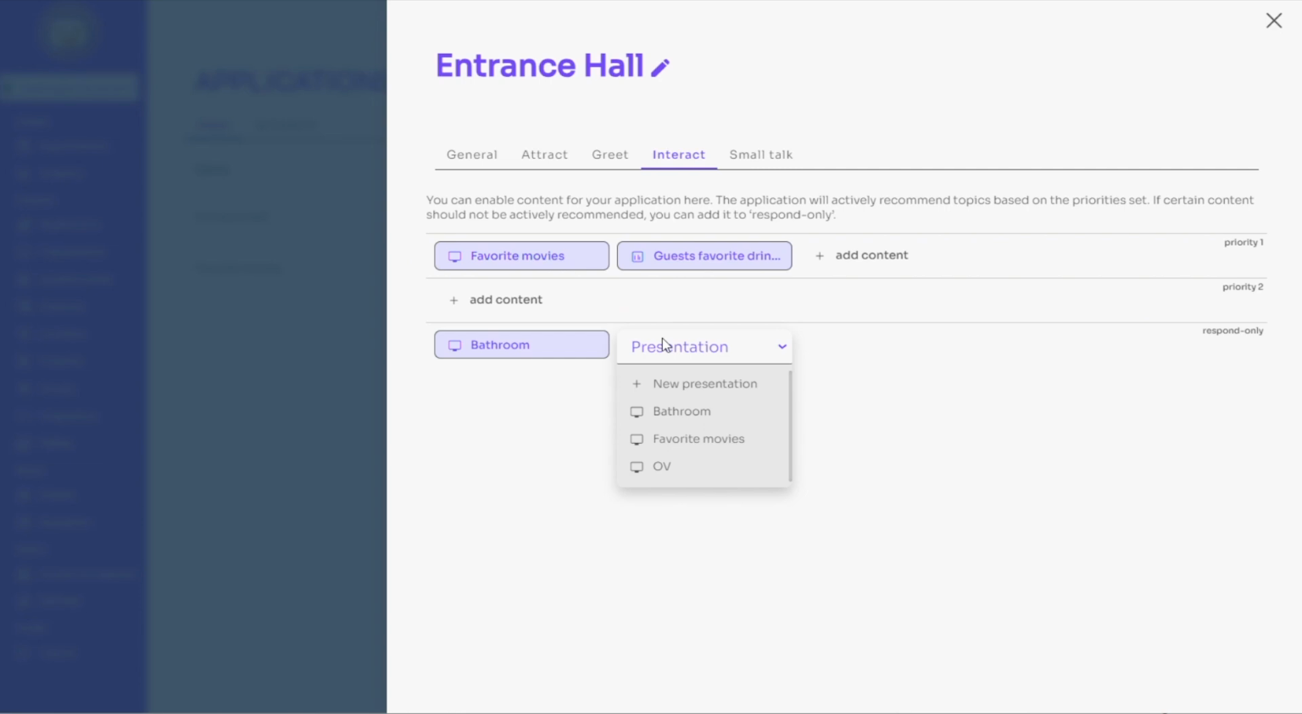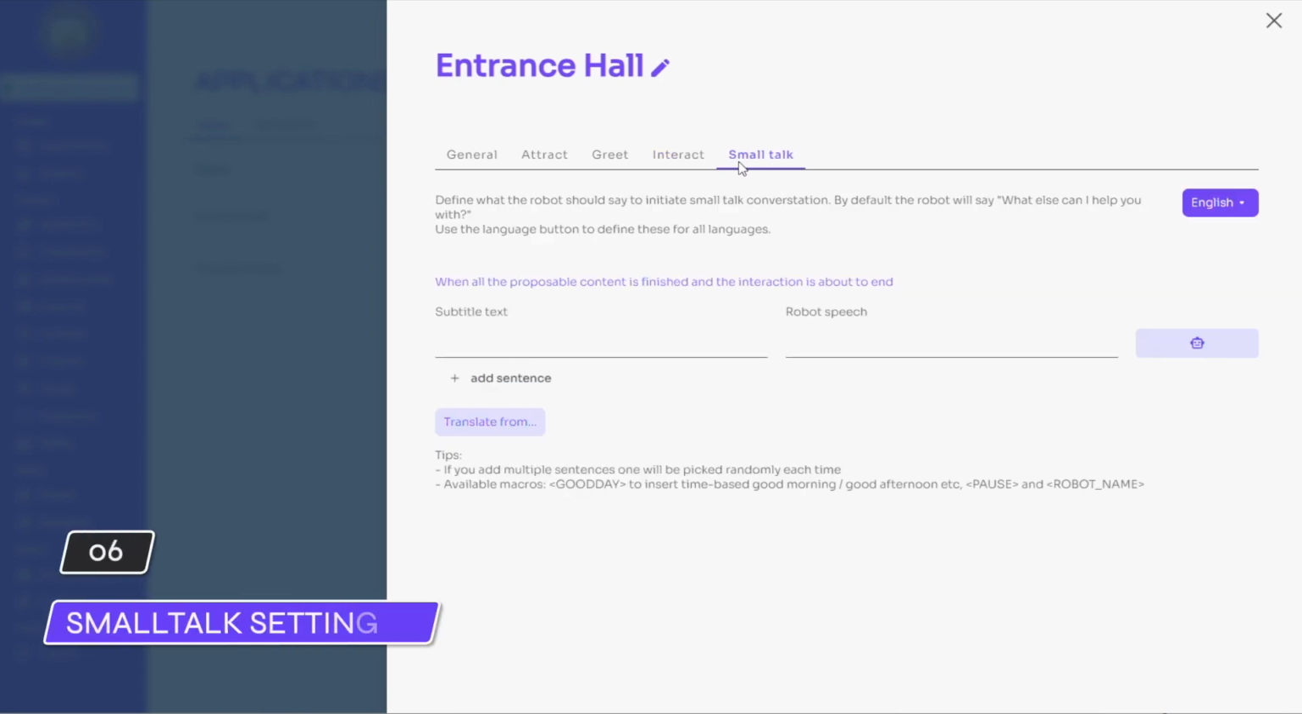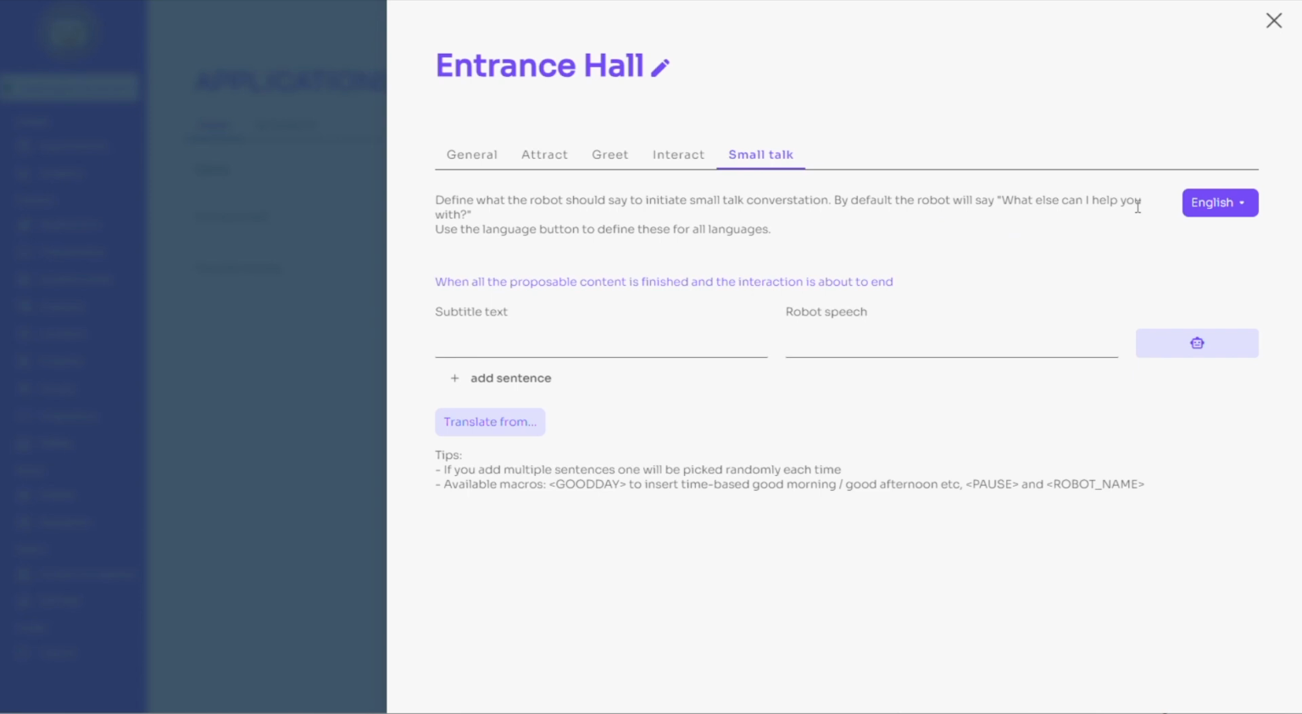We will also add the chatbot ChatGPT to the respond-only lane. We will explain in the next tab why this is important. We switch to the last tab called Small Talk. Once all content from the priority lanes has been offered and the interaction is about to end, the robot will say by default, "What else can I help you with?" You can change the sentence here if you prefer to ask something different.